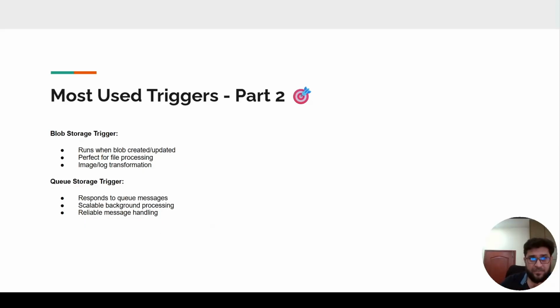And next is the blob storage trigger. Whenever any blob is created or updated, based on that you can trigger an Azure function. It's perfect for file processing and image logging, something like that, up to your requirement. But it works for Azure Blob. Next, the queue storage trigger. If you have a message queue and you want to trigger based on that, you will use this queue storage trigger.